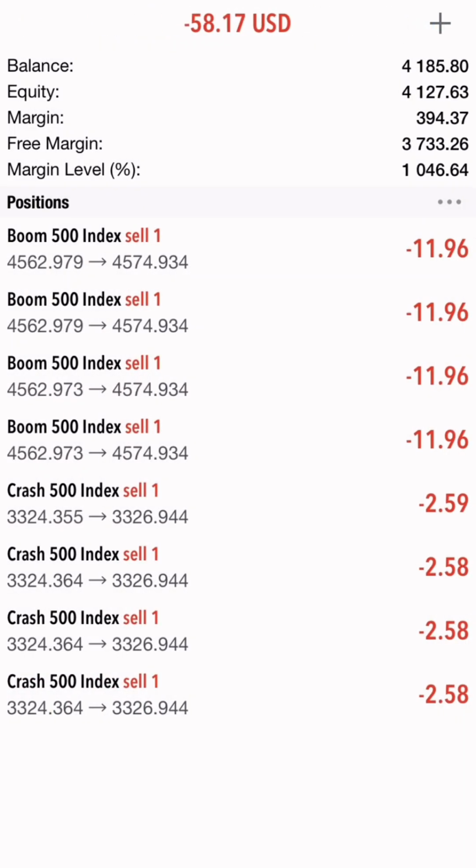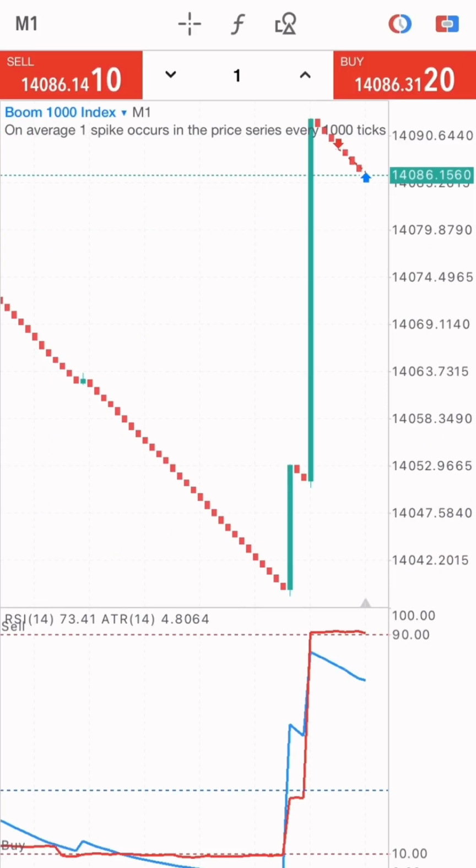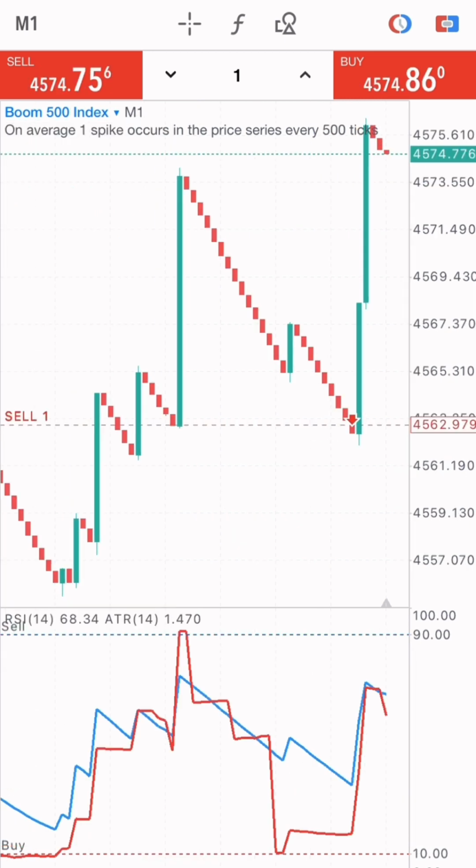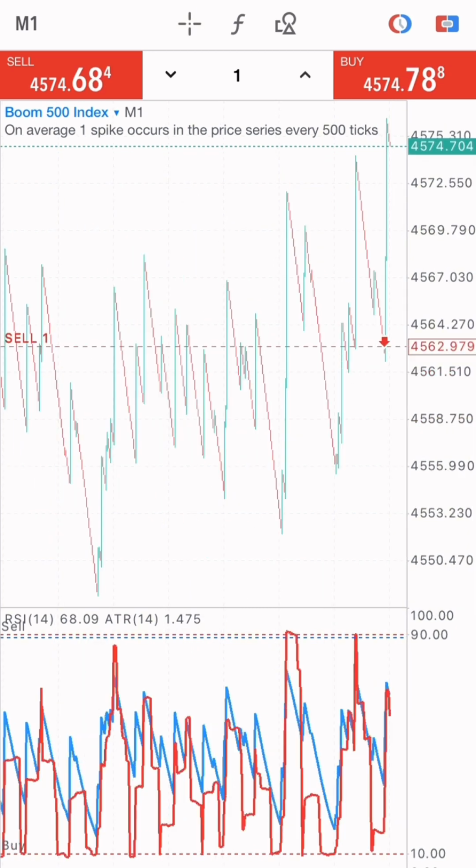All right, so while we're still waiting for the crash market to sell, on the boom market, we made a loss on boom 500 index already. On boom 500 we made a very big loss on that market, but we're still going to make profit from this market. I'm certain of it, because this market is at the overbought region and is selling.